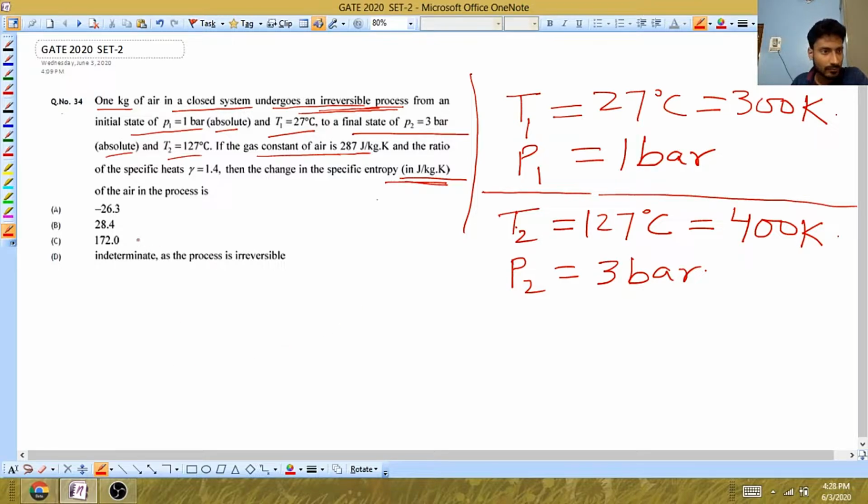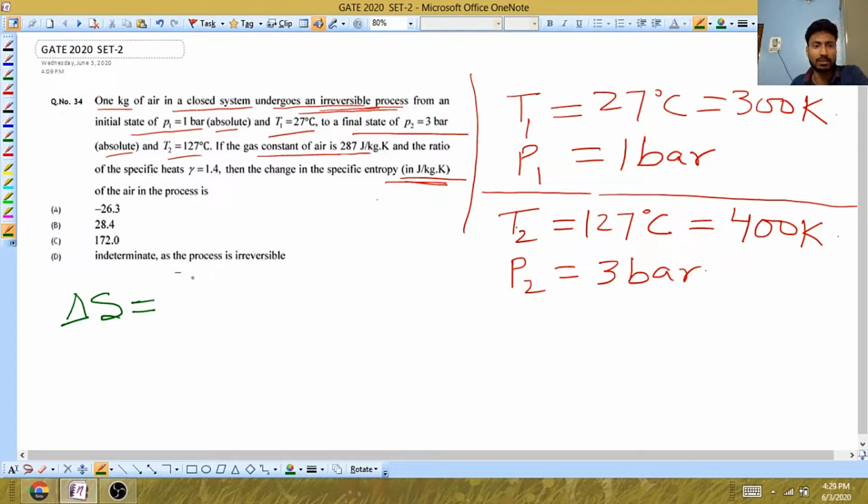Now we need to find the values. They have said calculate the change in entropy. Remember one thing: for any system, open system or closed system, any process, whether reversible or irreversible, the one condition is that it should be an ideal gas.